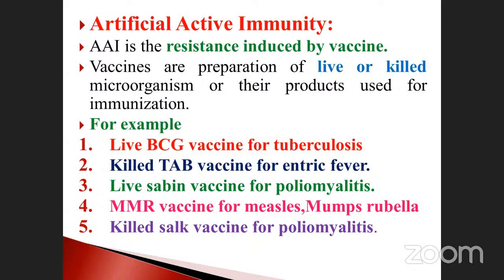They may be killed, or sometimes used live, and some are attenuated, where some modification takes place. Such components are called vaccines, and they have the ability to fight against many diseases.